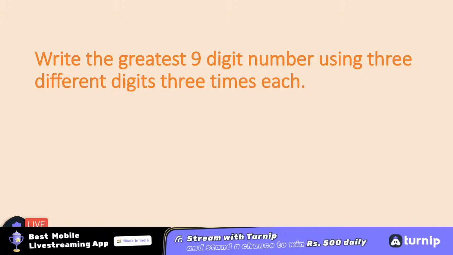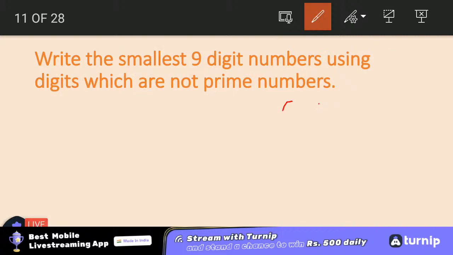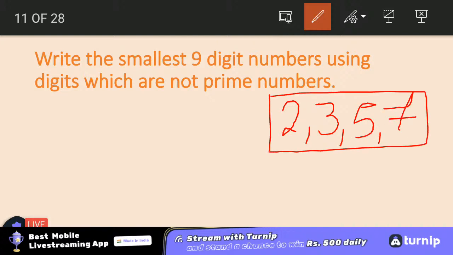So, this is quite an easy question and we can do it. The greatest number means it must use the greatest 3 digits. What are the greatest 3 digits, my dear students? Yes, that is 9, 8 and 7. So basically we need to use these 3 digits, and each digit has to be used 3 times. The digits 2, 3, 5 and 7 will not be used in the next question, as they are saying not to use prime numbers. We do not have to use prime numbers in it.